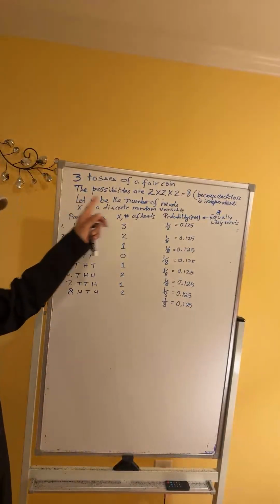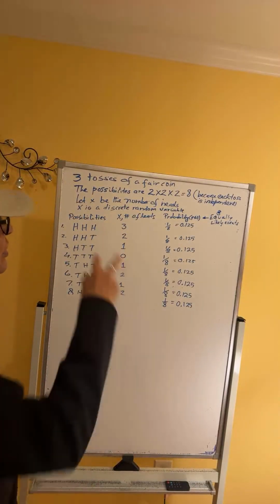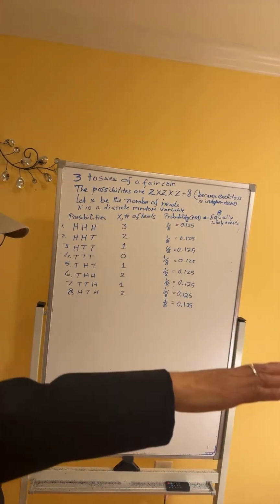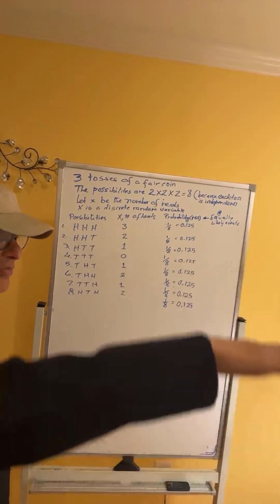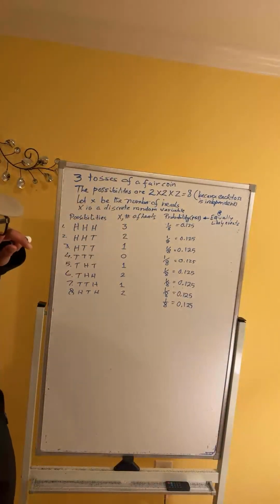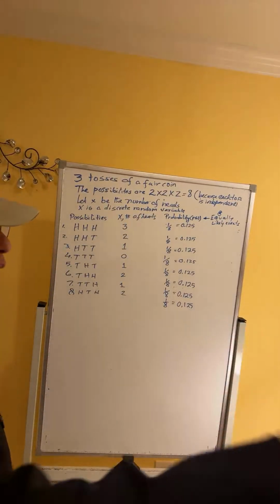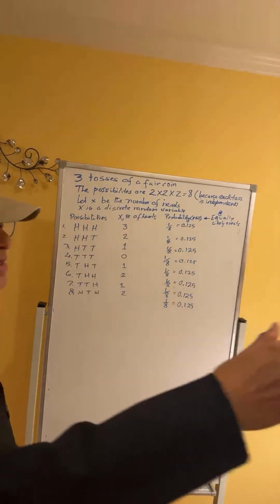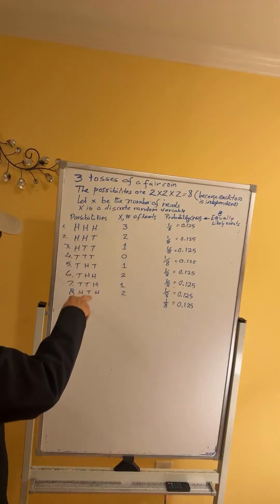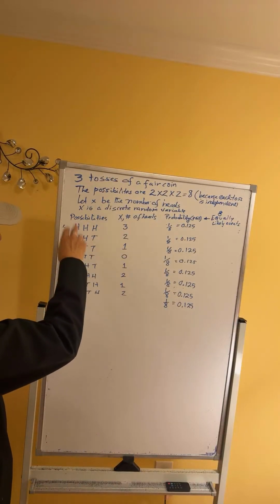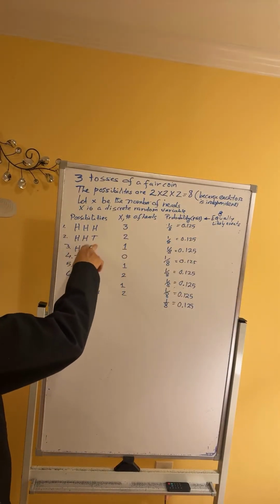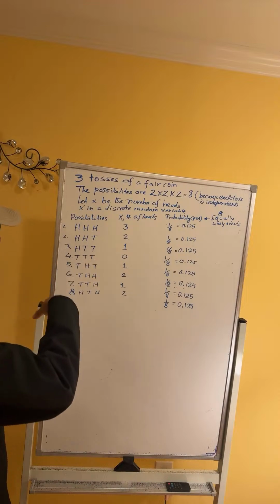Okay, and let x be the number of heads. That means how many times the coin lands head face up. So let x be the number of heads. X is a discrete random variable. It can be 0, 1, 2 and 3. And the 8 outcomes possible on 3 tosses of the coin are all of these 8. For example, the first one is all 3 land head face up. Next one can be head, head, tail, etc.